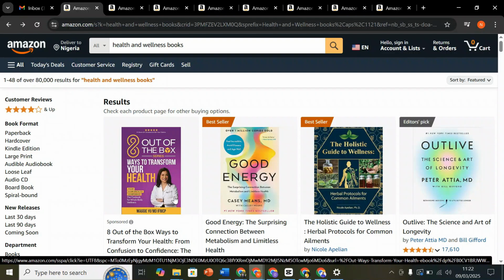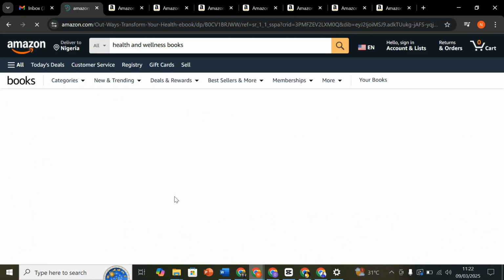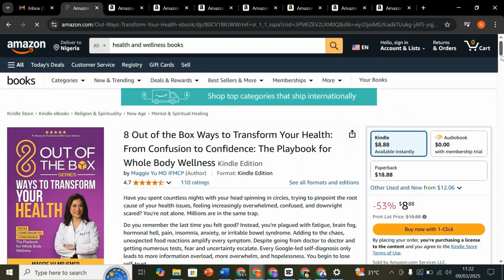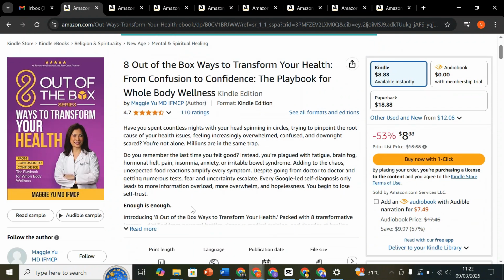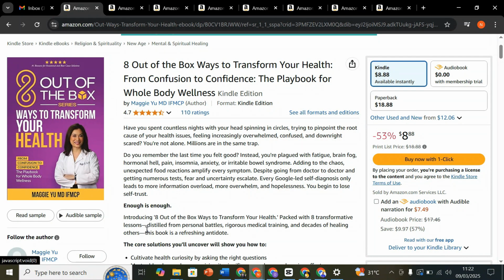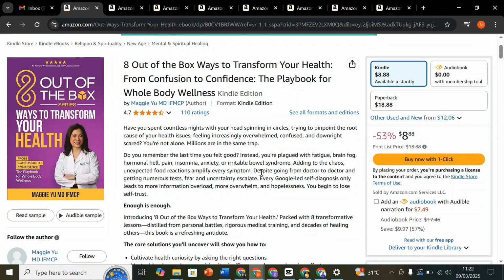Once we click on this book like this, and the book opens, when you scroll down a little, you can see that this is the description of this particular book. When you click to read more, you are going to see everything about the description. Whenever you are writing your description for Amazon, which I'm going to be teaching you when we get to the practical stage of this training, please make sure that everything in your description is 100% related to what is inside your book, because your description is what people will see that will make them decide, oh, I need to get this book, or I don't need to get this book.